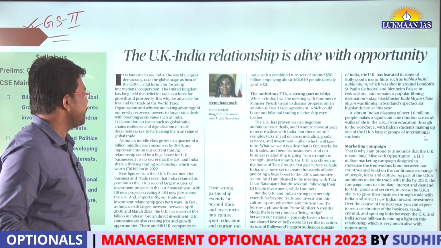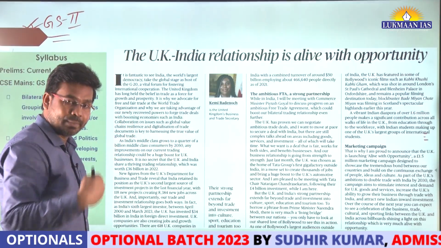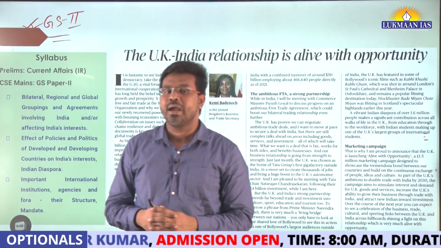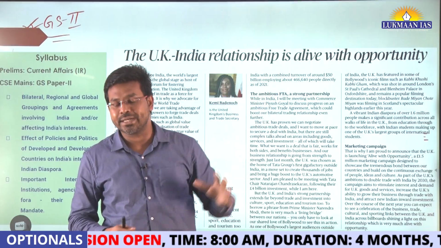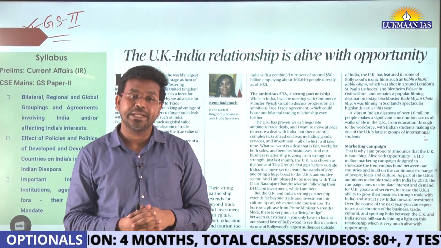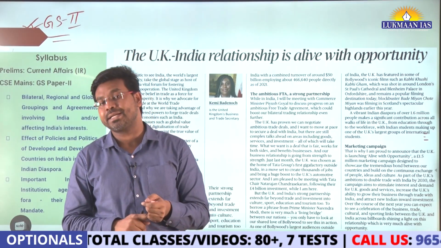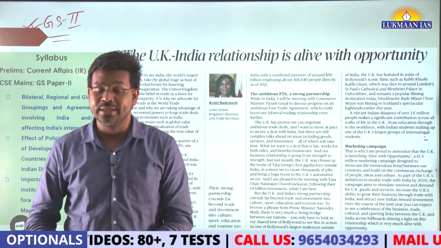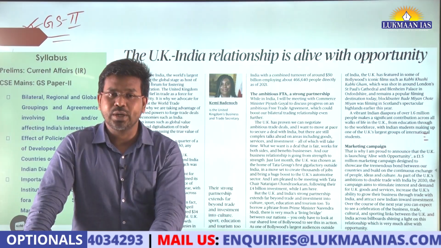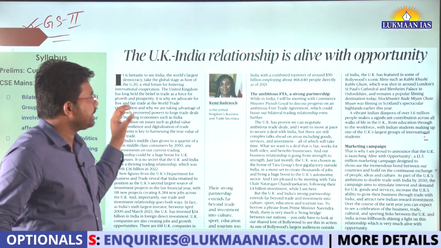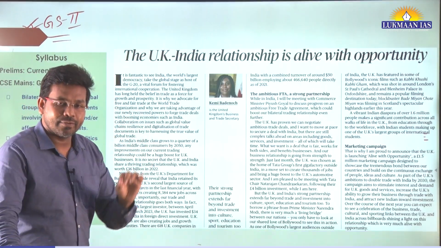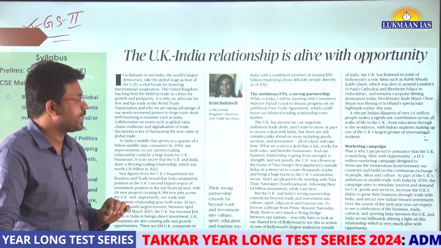There are many sectors in which people of the United Kingdom and India are participating in trade ties. For example, many Indian people have gone and settled in the United Kingdom, so they have become the diaspora for India. They have established their own businesses over there and started providing various kinds of services to the people of UK. So we do have deeper ties. And in this article, she has talked about all those areas where India and the government of the United Kingdom can participate in deeper ties.